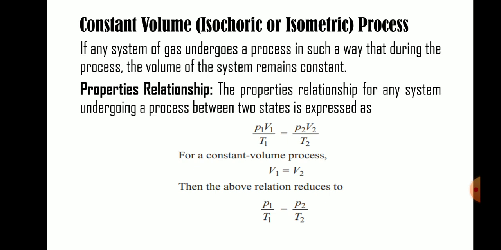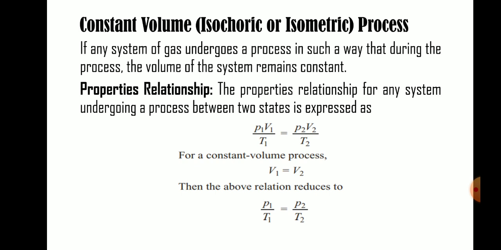Okay, it is the general relation. In that relation, for a constant volume process, V1 equal to V2, which implies V1 and V2 cancel, then P1 by T1 is equal to P2 by T2, which is the property relationship for a constant volume process. Property means pressure-temperature relation.